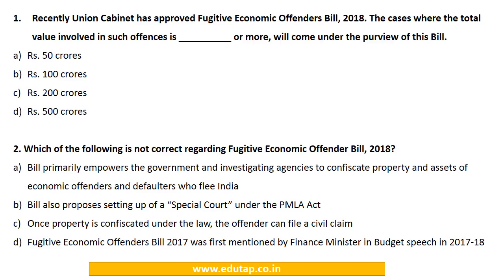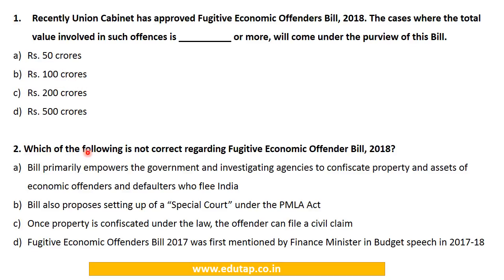Recently, the Union Cabinet has approved the Fugitive Economic Offenders Bill 2018. The cases where the total value involved in such offences is dash or more will come under the purview of this bill. 50 crores, 100 crores, 200 crores, 500 crores. So this we have seen that the coverage would be offences of 100 crores and more. So the answer would be option B.